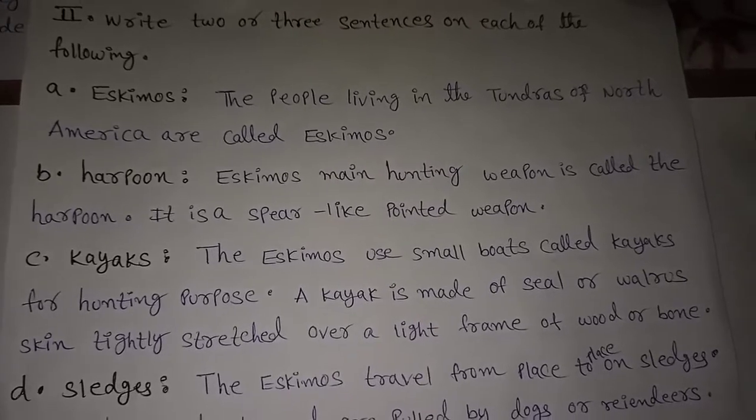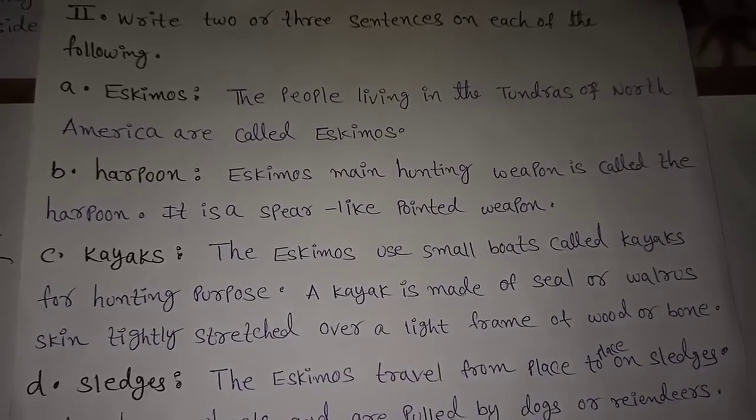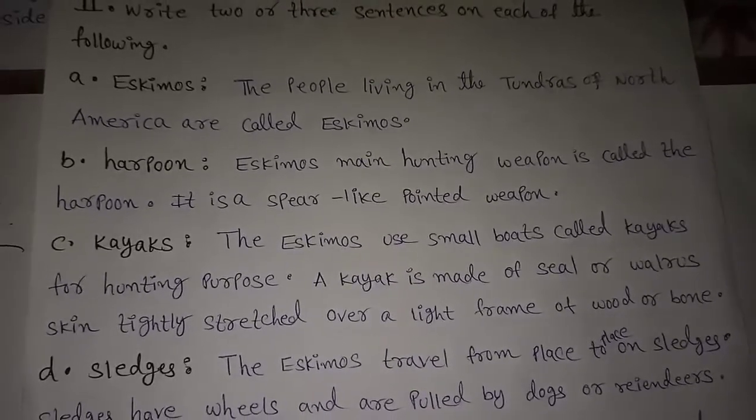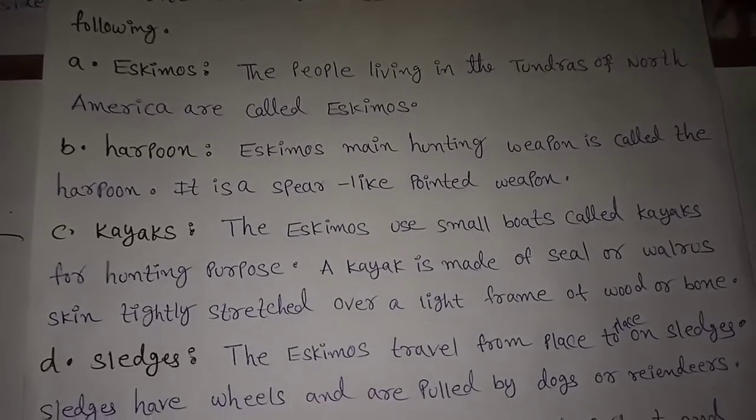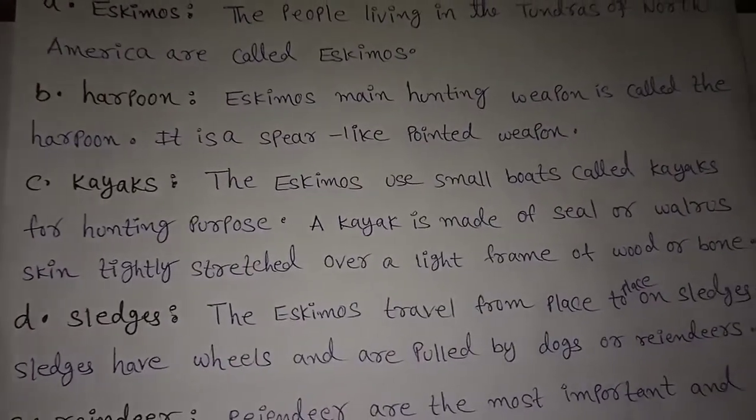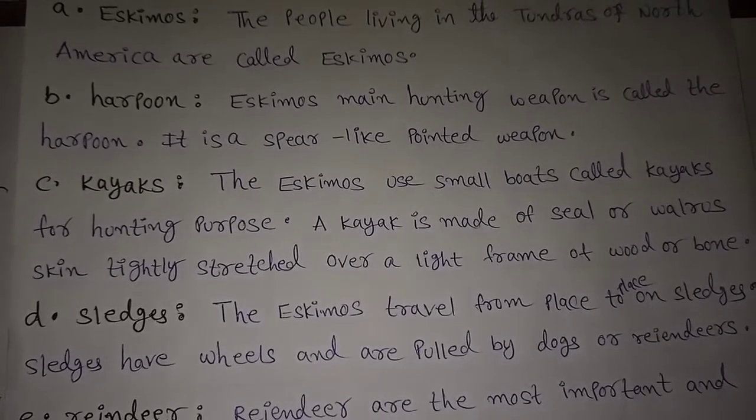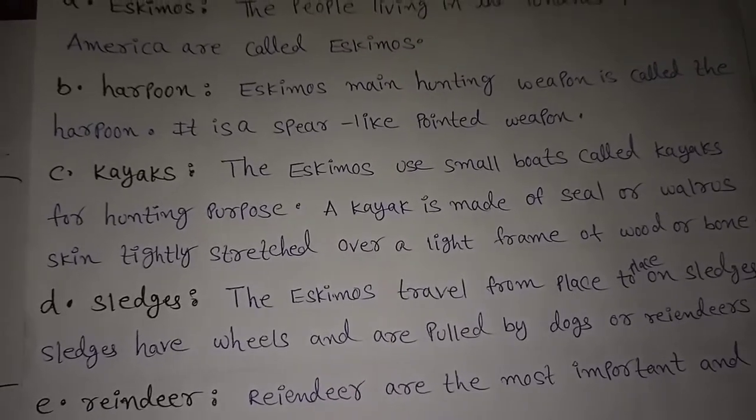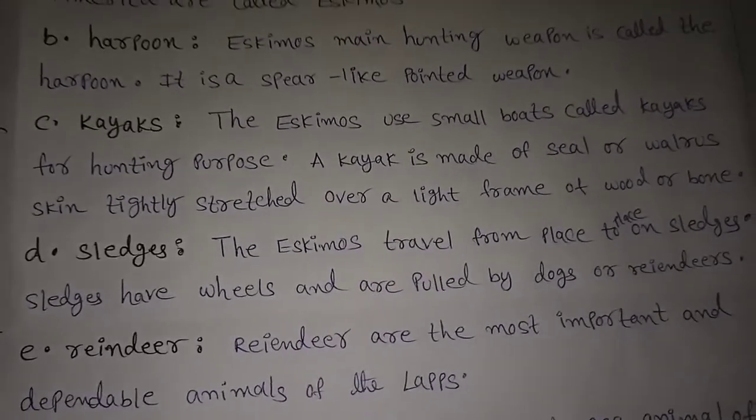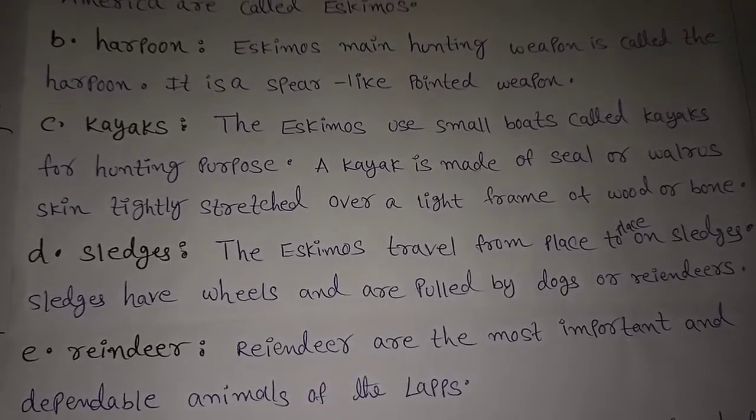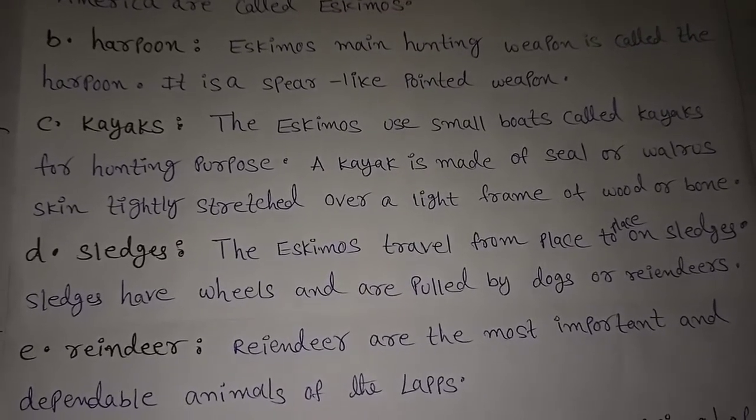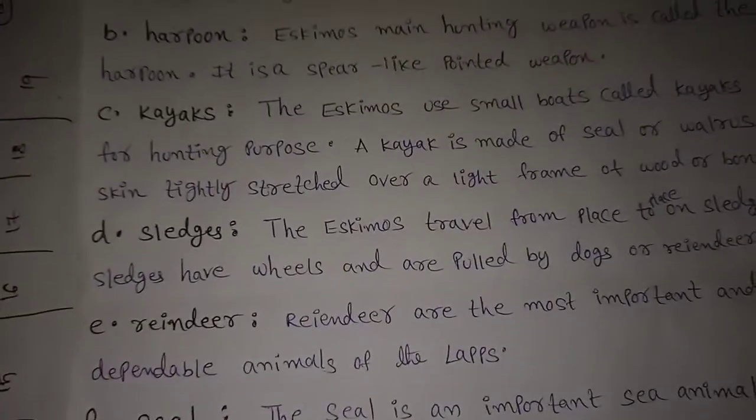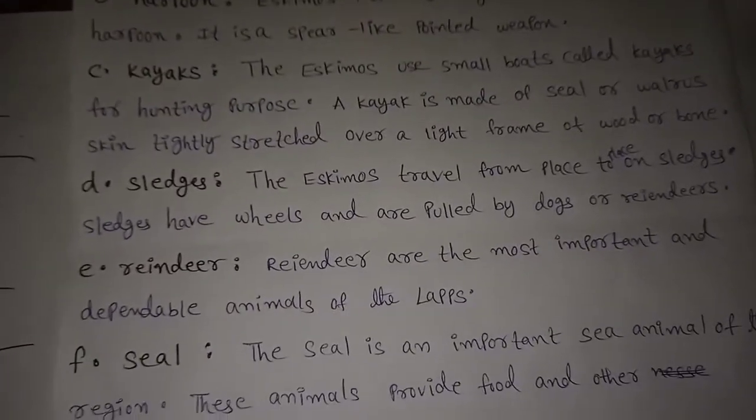A. Eskimos. Answer: the people living in the tundras of North America are called Eskimos. Now, B. Harpoon. The Eskimos' main hunting weapon is called the harpoon. It is a spear-like pointed weapon. Next, C. Kayaks. The Eskimos use small boats called kayaks for hunting. A kayak is made of seal or walrus skin tightly stretched over a light frame of wood or bone.